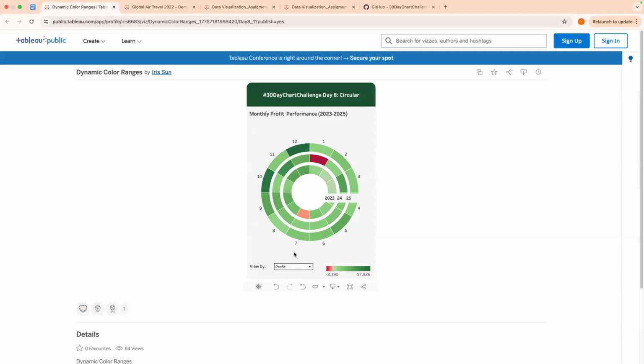Good point, because for example, I'm looking at the sales and this inner arc is smaller than this outer arc, but the value is actually bigger. But again, that's just by design of many things.